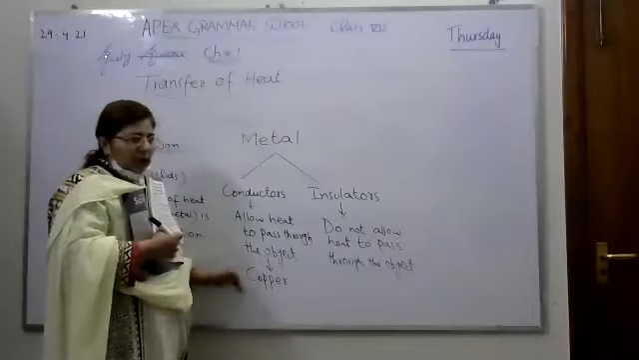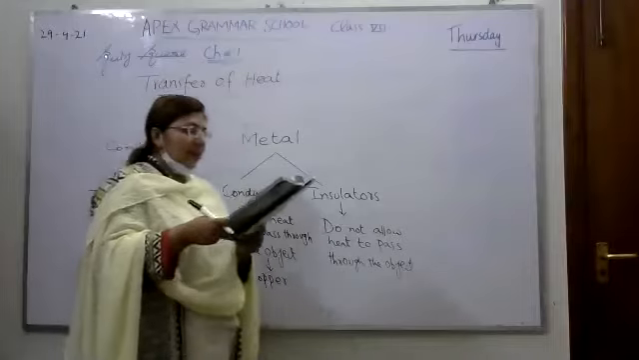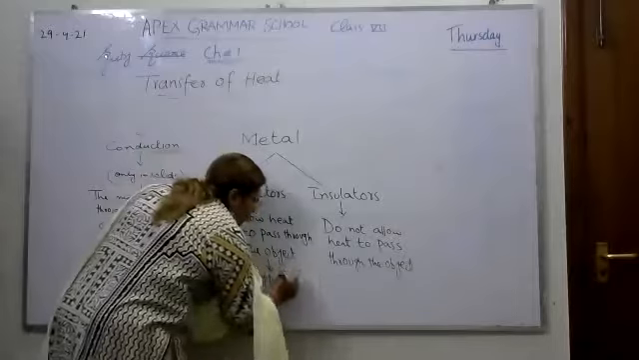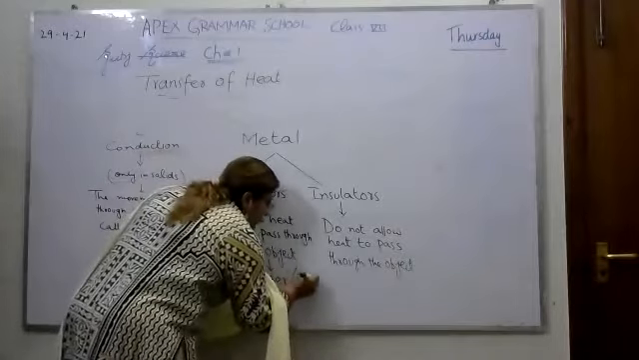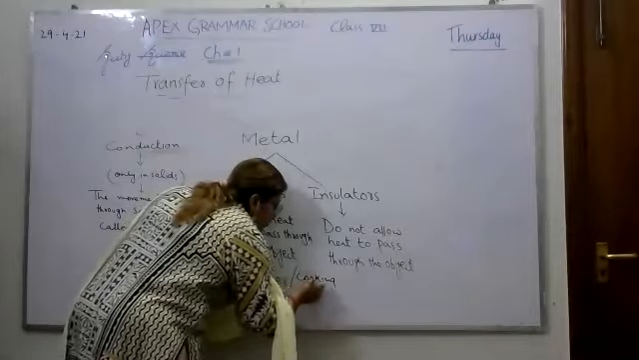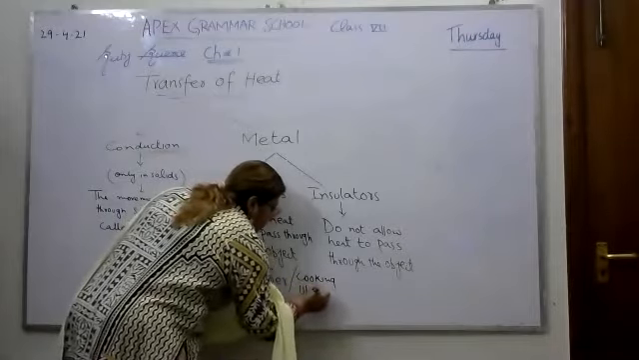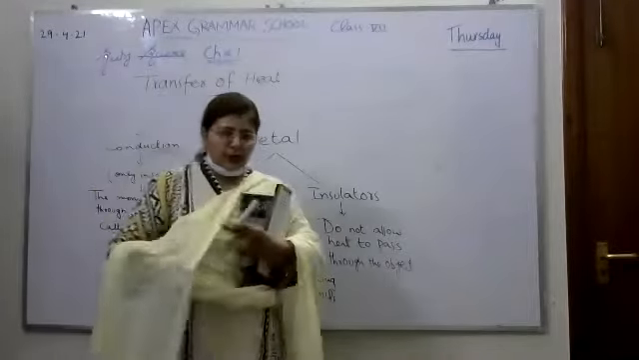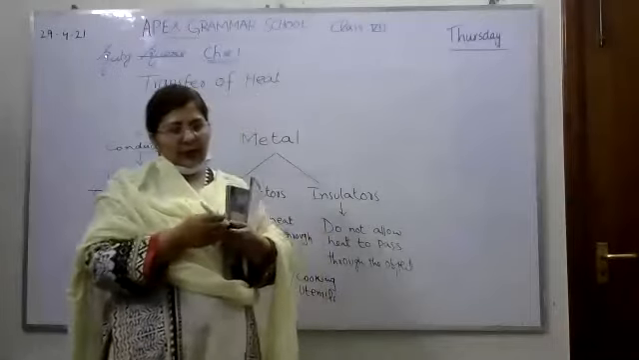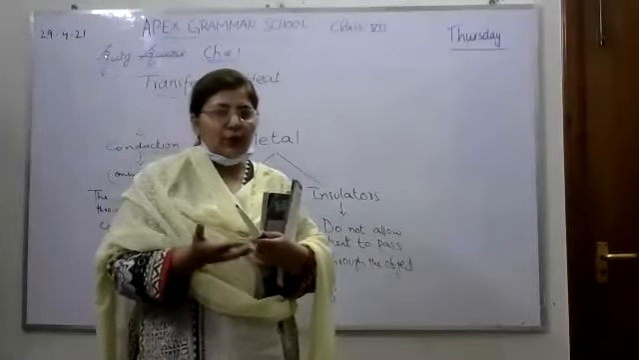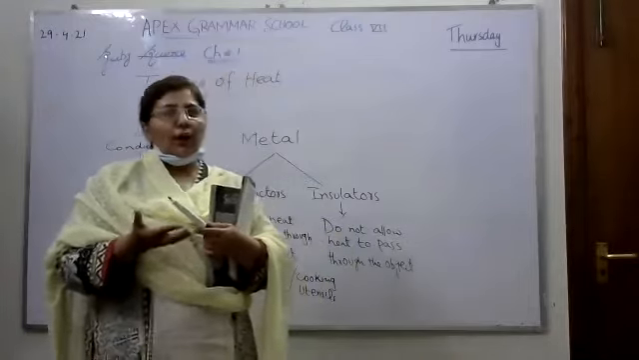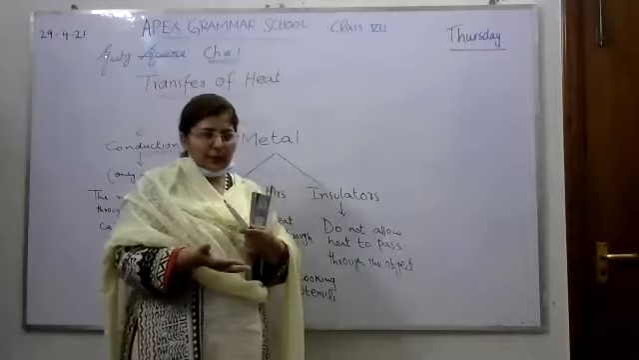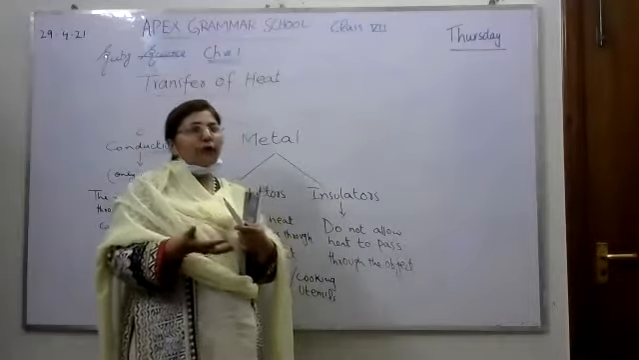For example, copper. Another example is given in your book: cooking utensils. We all know we cook food at our home in cooking utensils, and the base of the cooking utensils is made of steel or iron. So why is it made of steel? Because the heat can pass through it and we can cook food easily.